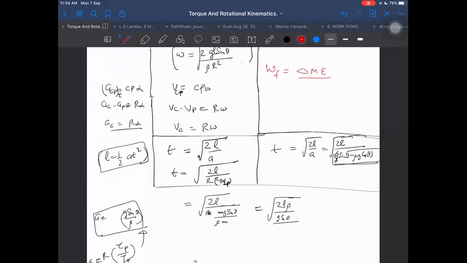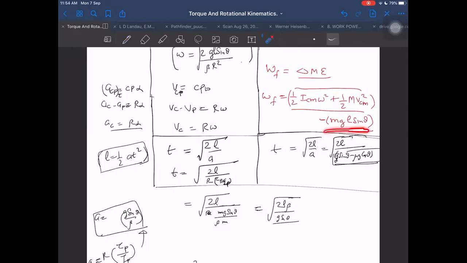Change means final minus initial. Finally, energy will be equal to half ICM omega square plus half m into VCM square. I have to use that only, and I cannot write half IB omega square in this case because VCM is not equal to R omega in this case. Minus mgl sin theta, since initially the potential energy was mgl sin theta. This is the change in mechanical energy, and the second term will be lesser and the first term will be bigger.